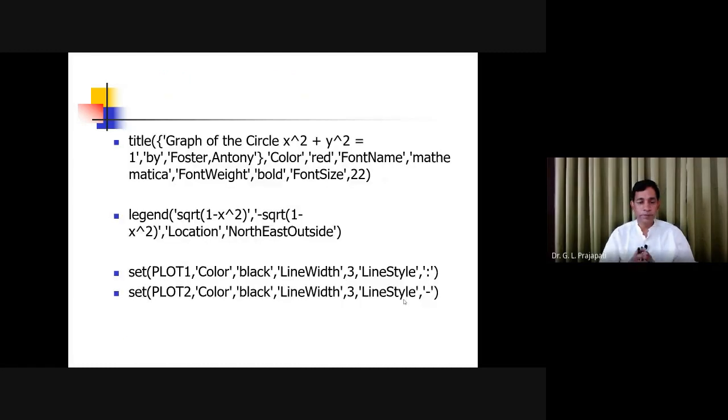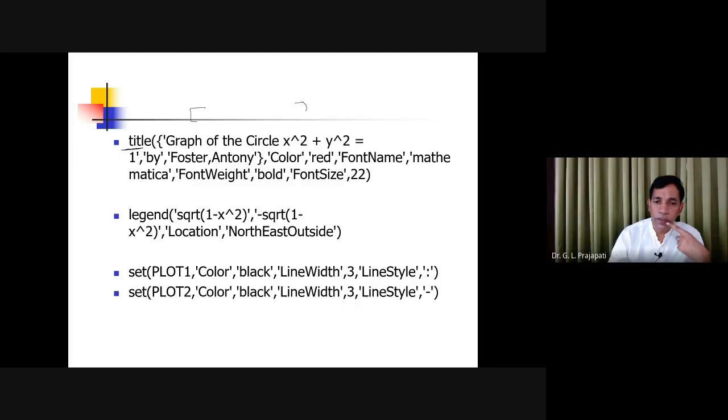Now see, you can give the title of the graph again. For the title, you can use the command title, and within the title we have to give one string. So that's why you are grouping the string by the curly braces. You can group by the square brackets, as we have seen in the last lecture. You can also use the curly braces.